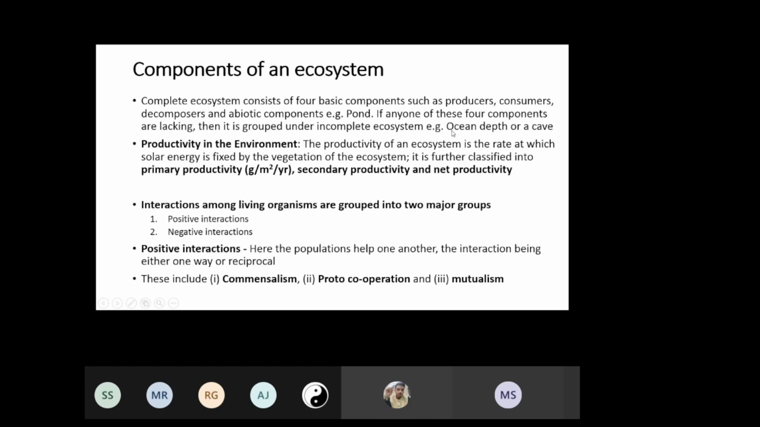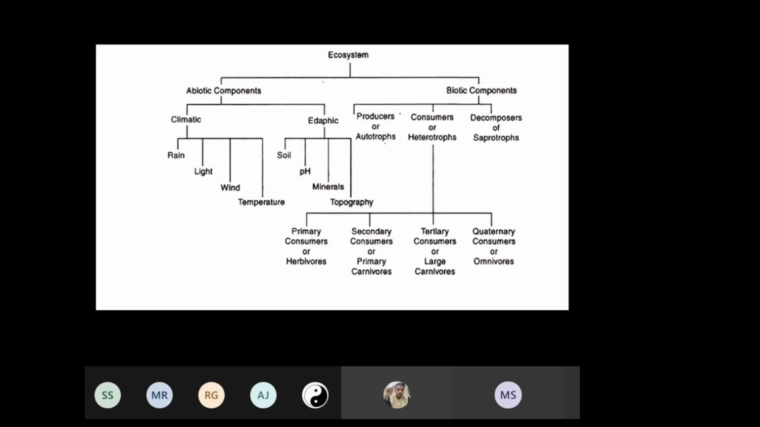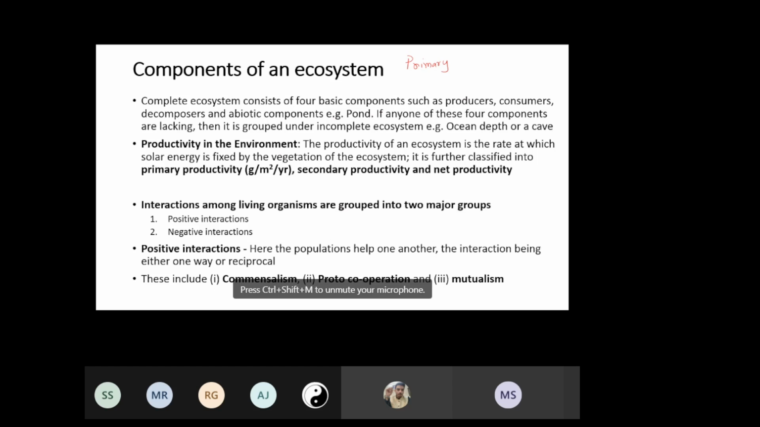I'm not asking about life. I'm not asking about any form of life. I'm asking a very simple question. Will there be primary production in ocean depth or in a cave? No. Okay, remember that. At ocean depth, there is no light. Now, based on this light depth, we also have this terminology, euphotic depth.